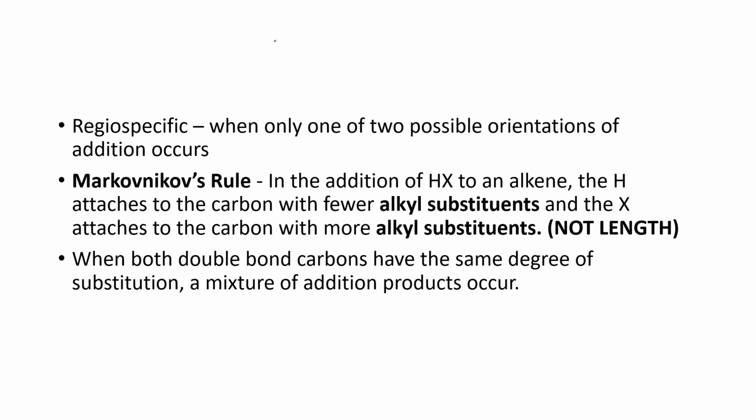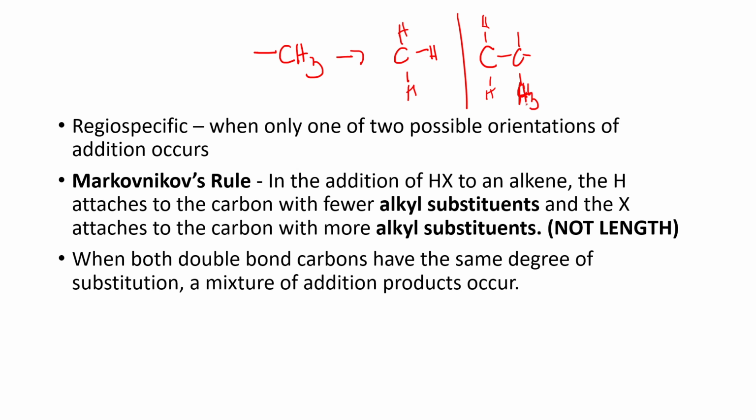So ganito po siya. Ang walang alkyl substituent is CH3. Kasi pag pinakita niya yan ay C bago tatlong H. Okay? Ang sunod pong level ng substitution is CH2, then C, CH3. So meron kayong isang alkyl substituent.